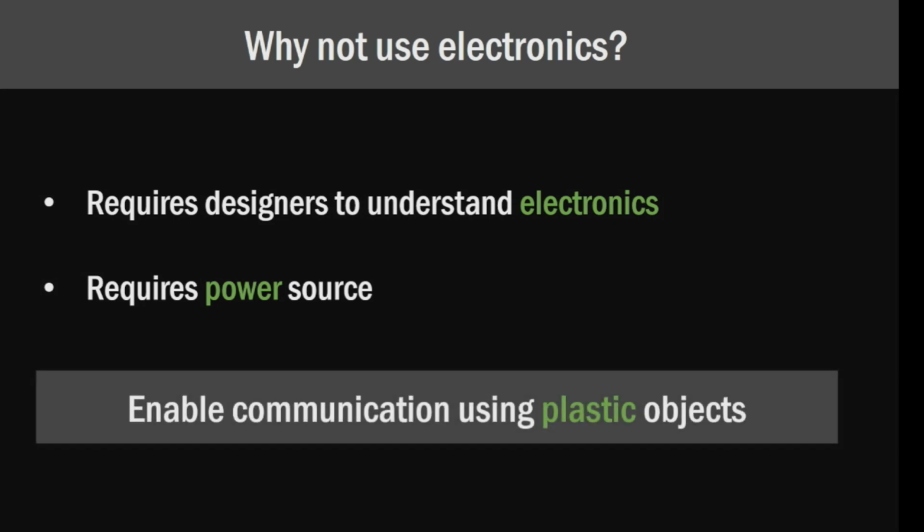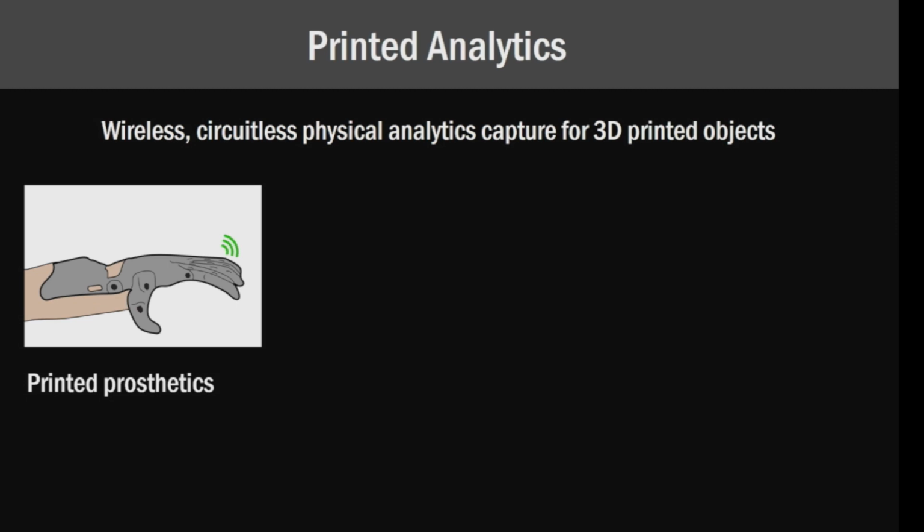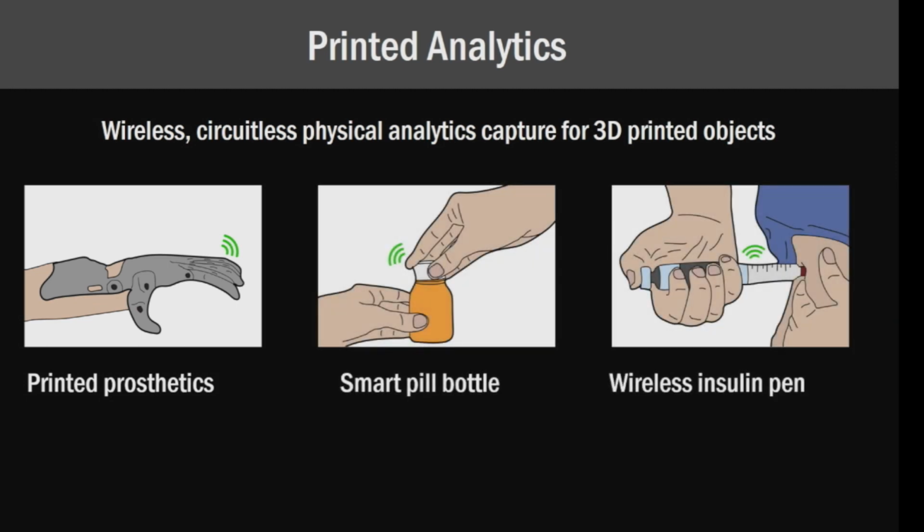So in this work, we take a different approach. Instead, we co-design our 3D printed objects and sensors to create completely plastic objects that can communicate without any electronics. We call this work Printed Analytics, which is a wireless and circuitless platform that can capture, store, and transmit information about the use of 3D printed objects. And I'm going to explain how this works in the context of a couple of motivating applications. First, printed prosthetics, then smart pill bottles, and a wireless insulin pen.